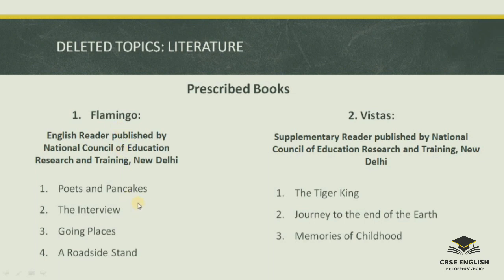From Flamingo, these are the prose and poetry chapters which are deleted for this year: Poets and Pancakes, The Interview, Going Places and A Roadside Stand. And from the supplementary reader Vistas, 3 stories: The Tiger King, Journey to the End of the Earth and Memories of Childhood. So in this way, from both textbooks, these 7 chapters have been deleted.